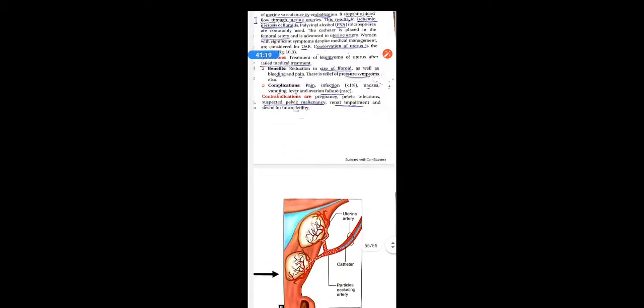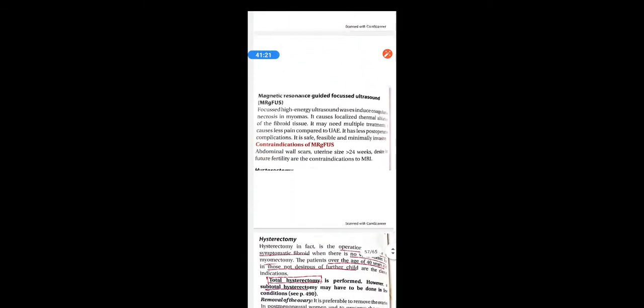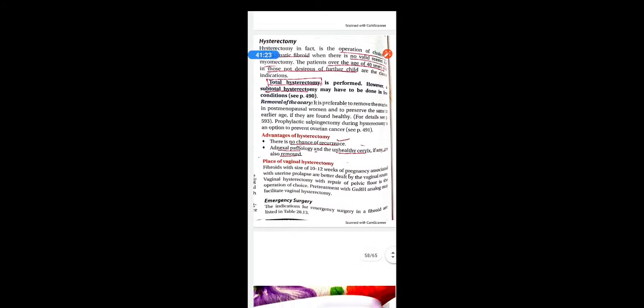In such cases you can go for the emergency surgery, like torsion of subserous pedunculated fibroid, massive intraperitoneal hemorrhage following the rupture of the veins over a subserous fibroid, uncontrolled infected fibroid, and uncontrolled bleeding in the fibroid. These are the indications of emergency surgery.